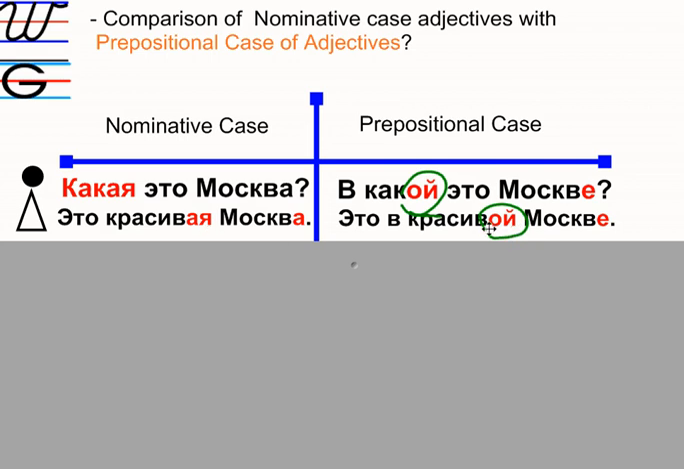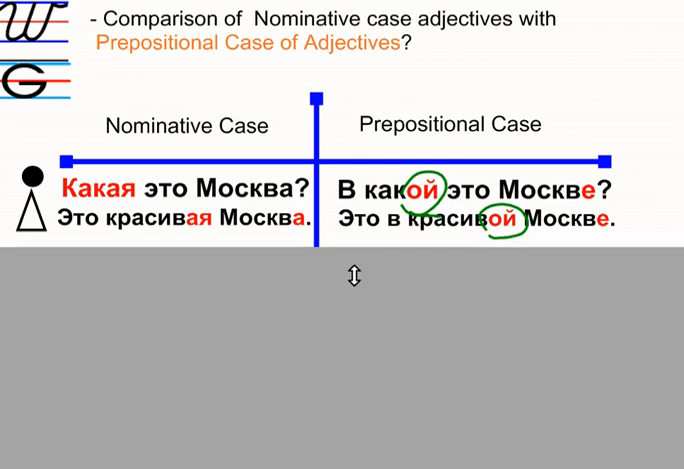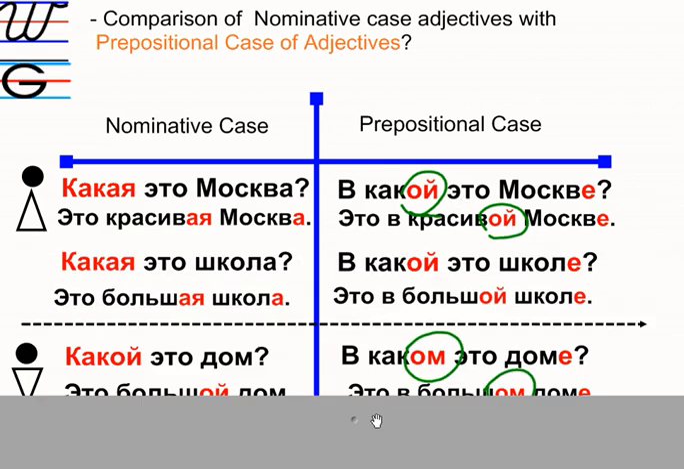Why? Because adjective belongs or describes the noun. So if a noun changes the case or the ending, the adjective should change the ending too. So we agree that for prepositional case, feminine, it's ой. Let's see what's going on with the masculine.